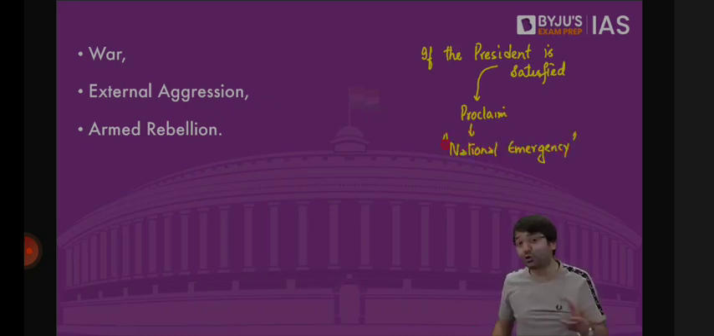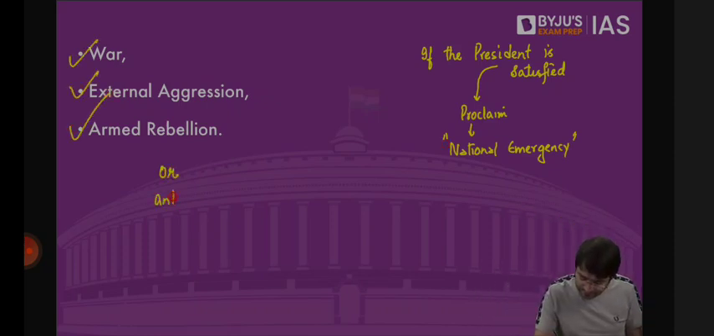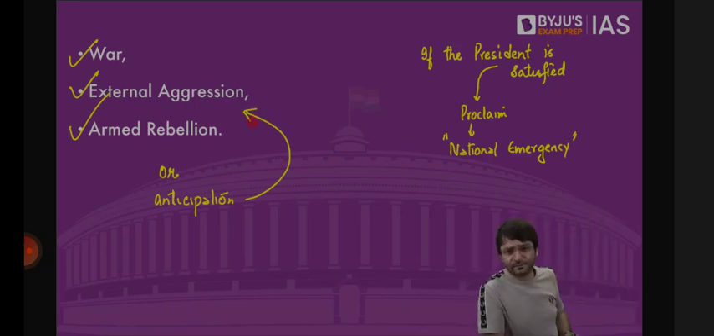But what should satisfy the president? If there is a war, if there is external aggression, or if there is armed rebellion, or anticipation of war, external aggression, or armed rebellion. What is the difference between war and external aggression? War is always declared. That means the two countries will declare war on each other.